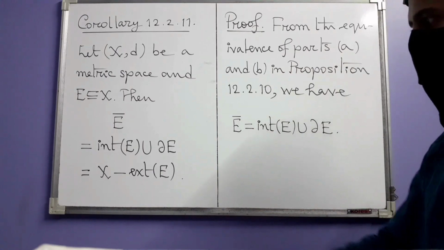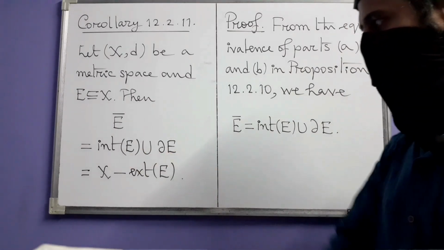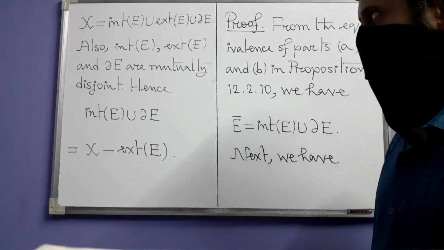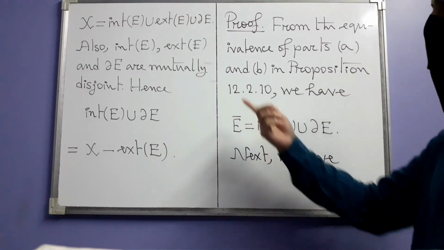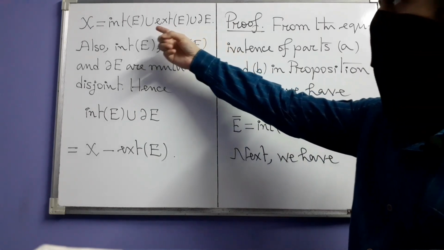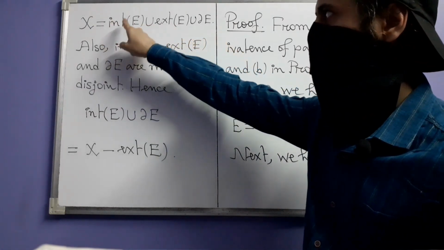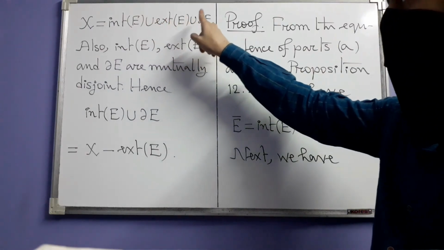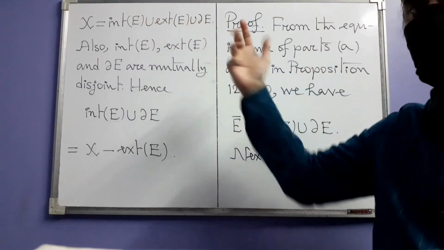And next we also have to see how this is equal to this. That second identity is also very easy. You first note this fact that the entire space is equal to the interior of E union the exterior of E union the boundary of E. Why?